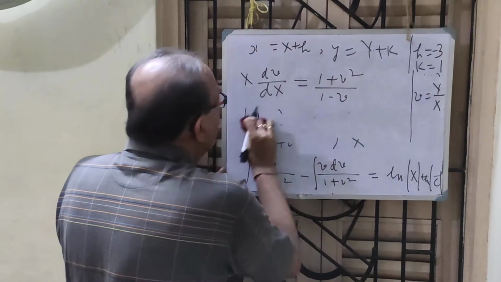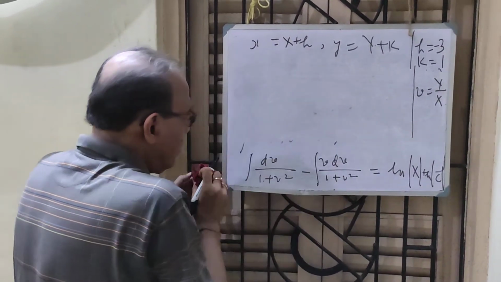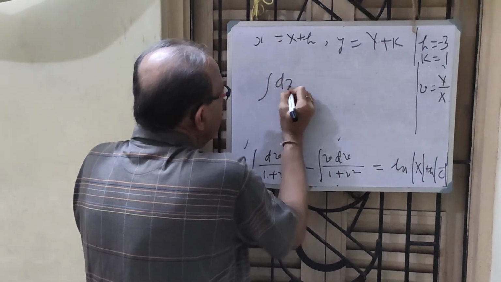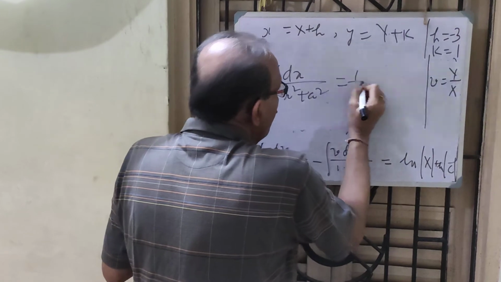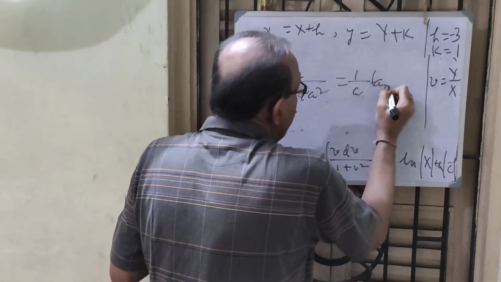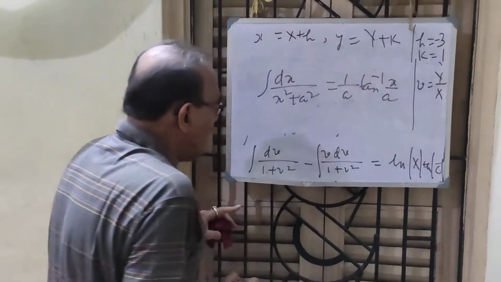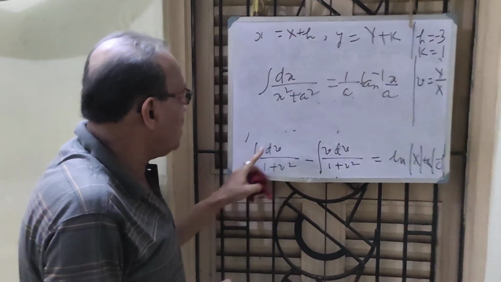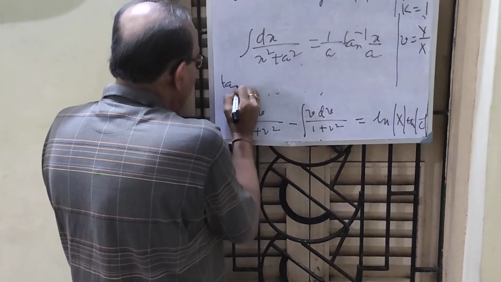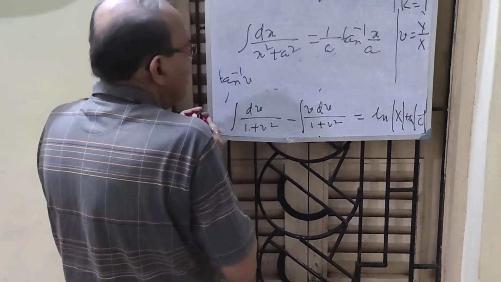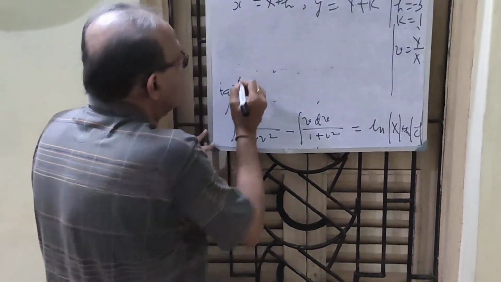Every integral is now known to me. How come? I know this famous integral from class 12, dx over x square plus a square is 1 by a tan inverse x by a. Here x is b and a is 1. Therefore, I can write this product as tan inverse b. This thing goes out.